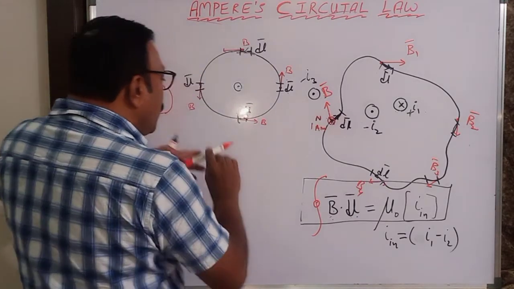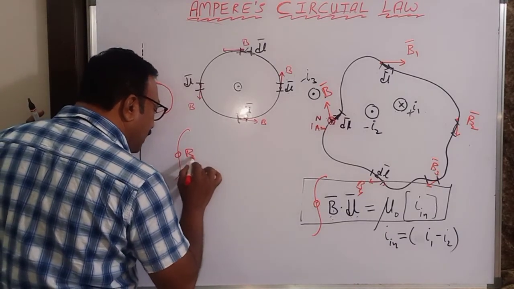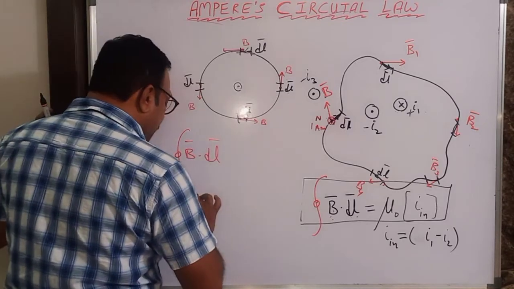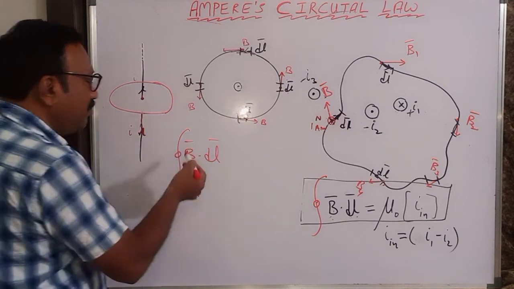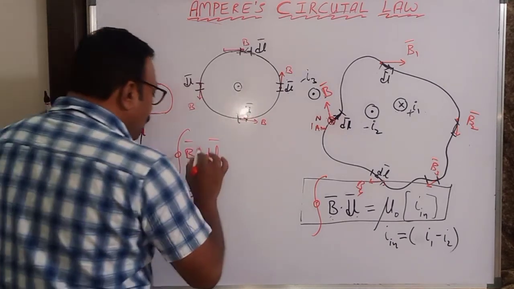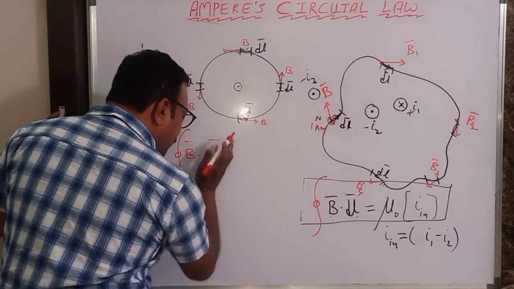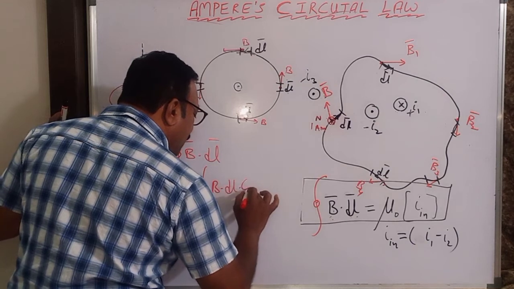So by doing it, this quantity, integral B dot dl bar, in all these cases theta is taken as 0. The angle between B bar and dl bar is 0. So this is magnitude of B into magnitude of dl into cos 0.